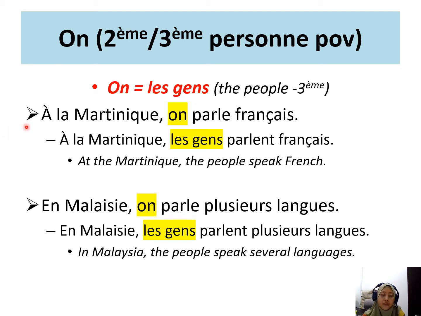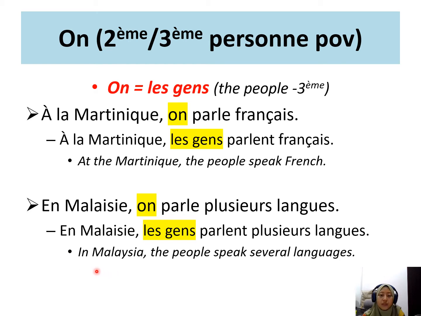If you want to say, in Martinique, the people speak French, what do you say in French? À la Martinique, on parle français. À la Martinique, les gens parlent français. So even though you are not from Martinique, you can use on to refer to the people.